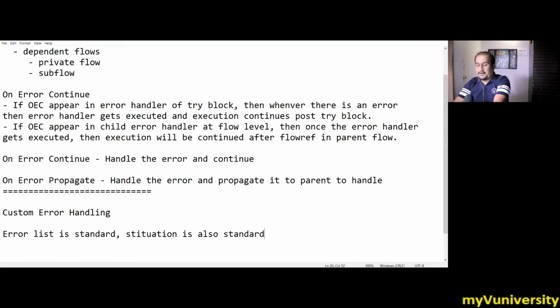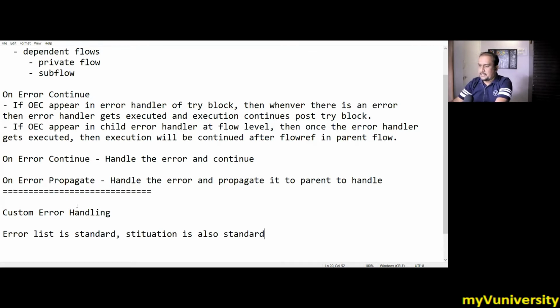That means it is already fixed by the Mule people that whenever you are trying to read a file and the file does not exist, if this situation occurs, this error will be generated. Whenever you are trying to connect to the database and you are not able to connect, a DB timeout error should happen. MuleSoft people have already fixed that. The situation is fixed and the error message is also fixed.